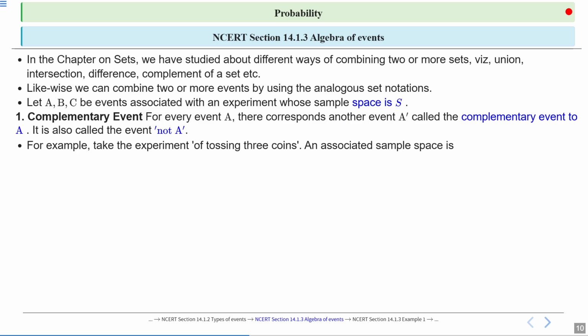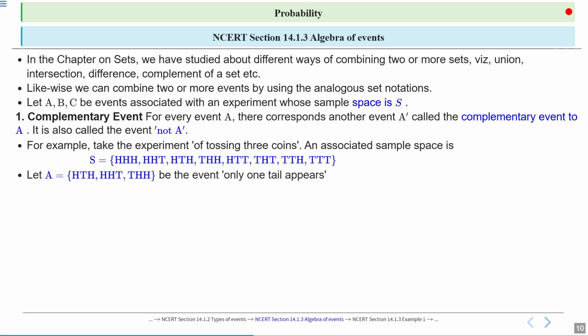The sample space is S equal to the set HHH, HHT, HTH, THH, HTT, THT, TTH, TTT. Now let A equal the set HTH, HHT, THH. So A is the event that only one tail appears.